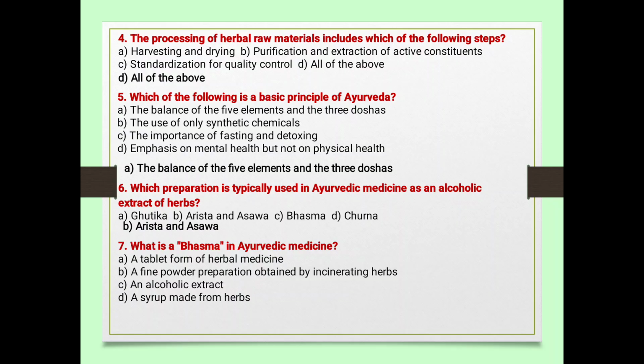Next, what is the Basma in Ayurvedic medicine? A, tablet form of herbal medicine. B, a fine powder preparation obtained by incinerating herbs. C, an alcoholic extract. D, a syrup made from herbs.